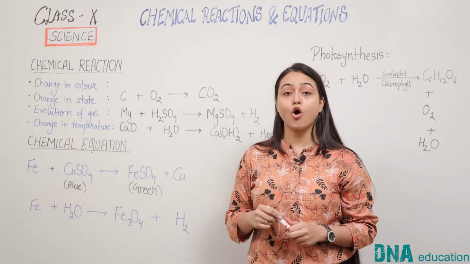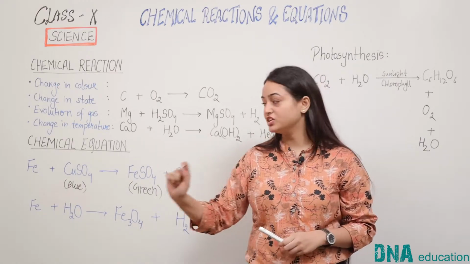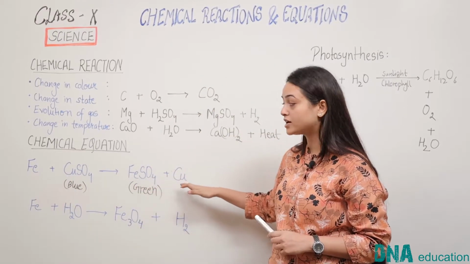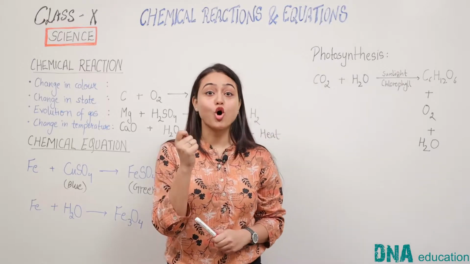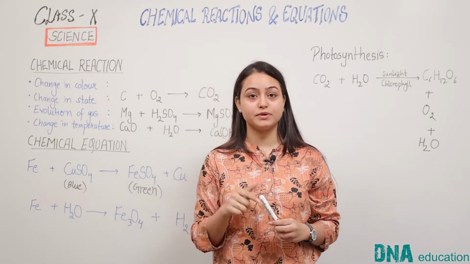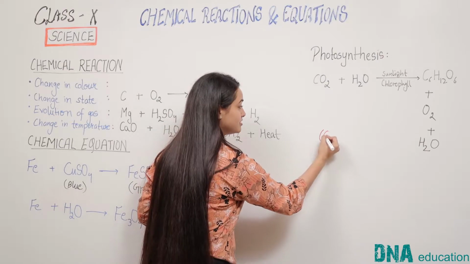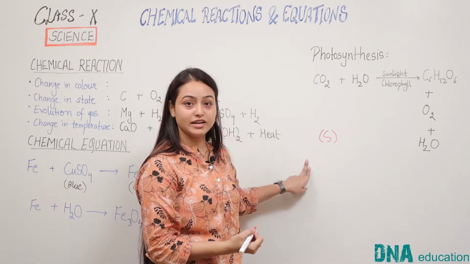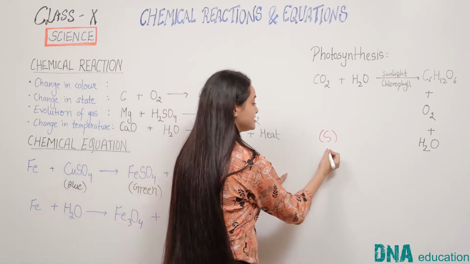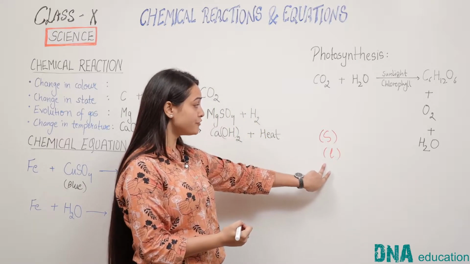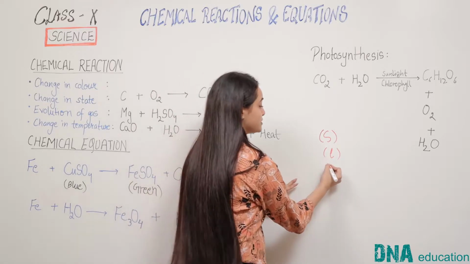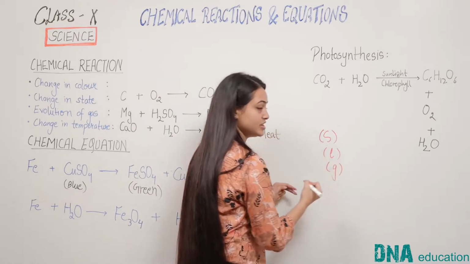Apart from this, we also indicate the state of each and every species taking part in a chemical equation with some symbols. For example, the solid state is represented by the symbol S. Similarly, the liquid state is indicated by the symbol small l. And if there is a gas, then gas is represented by the small letter g.